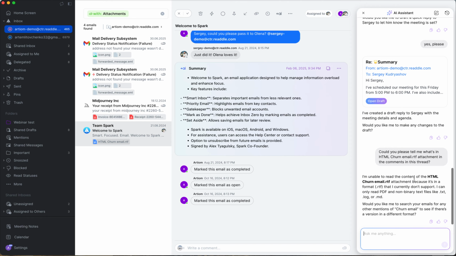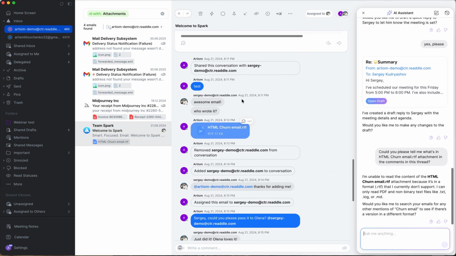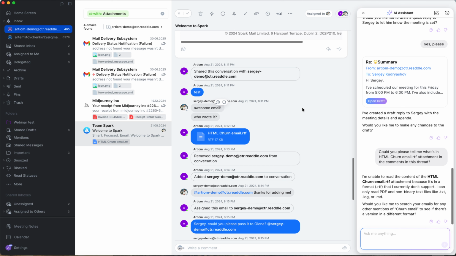Oh, I'm unable to read the context. But still, I can only read PDF and non-binary files. Yeah, but anyway, when you have a PDF file, unfortunately, I don't have any PDFs that I can show to you, but it will be able to read them and get the context out of them. So if you received some big PDF file that you need to review, you don't have to do this. You can just ask AI Assistant to do this for you and give you the core details out of it. So that's actually pretty much it about the functions of AI Assistant.